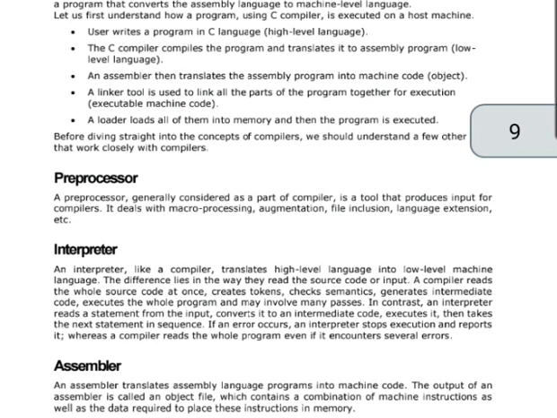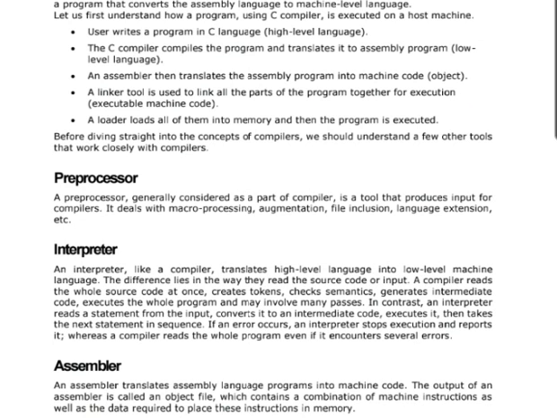Then the next is the assembler. An assembler translates an assembly language program into machine code. The output of an assembler is called an object file, which contains a combination of machine instructions as well as the data required to place these instructions in memory. Then the next is the linker. A linker is a computer program that links and merges various object files together in order to make an executable file.